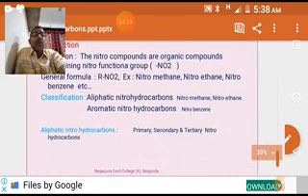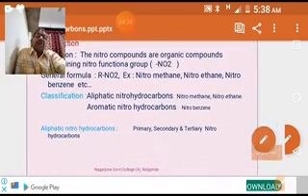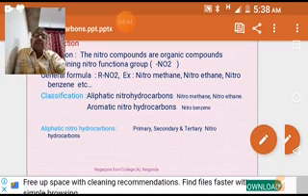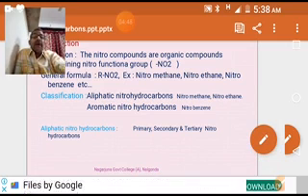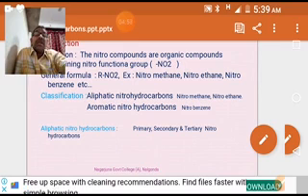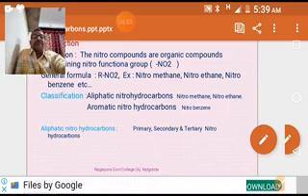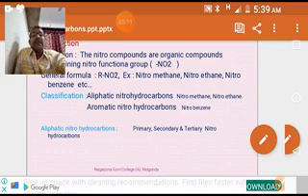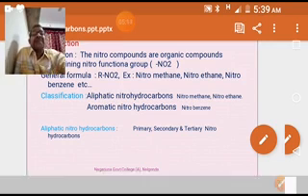That means the nitro group is attached to an aliphatic carbon. Examples include nitromethane, nitroethane, and nitropropane, etc. These aliphatic nitrohydrocarbons are subdivided into three types. Once again, this classification depends upon the nature of the carbon in terms of primary, secondary, tertiary.